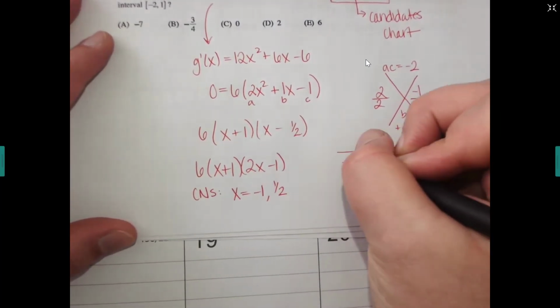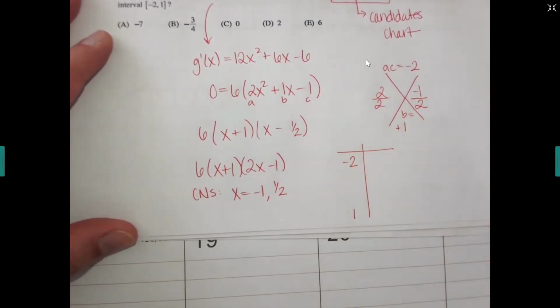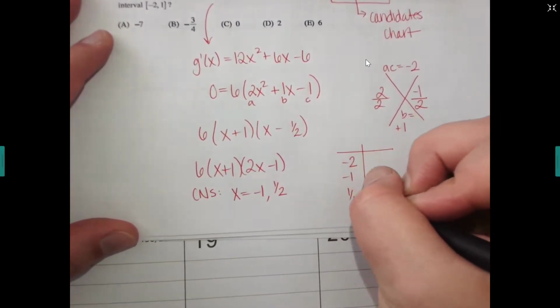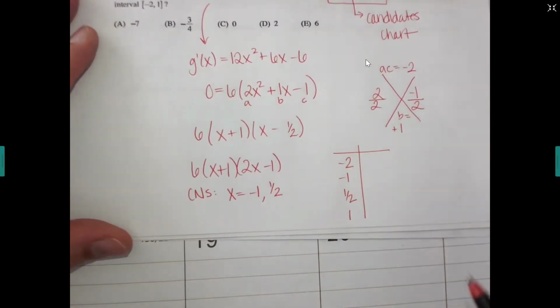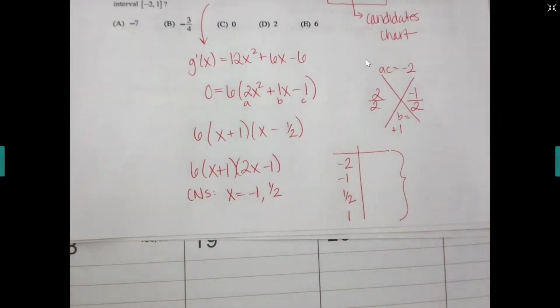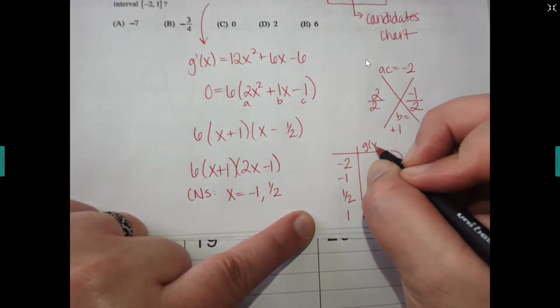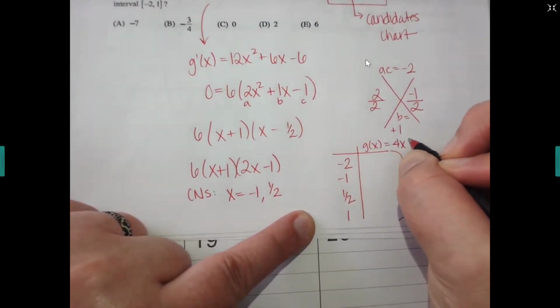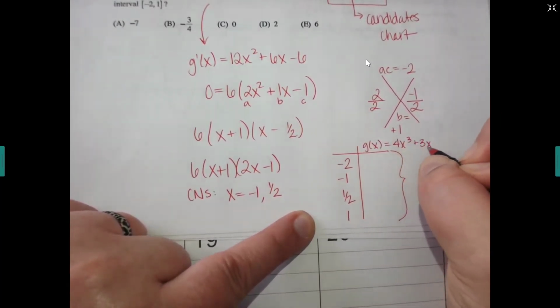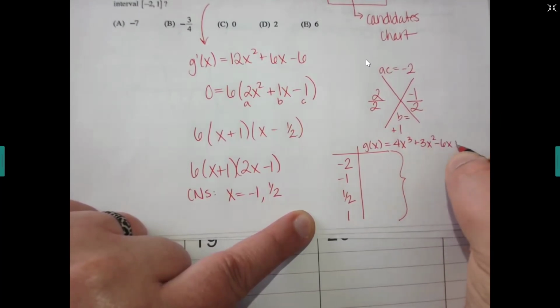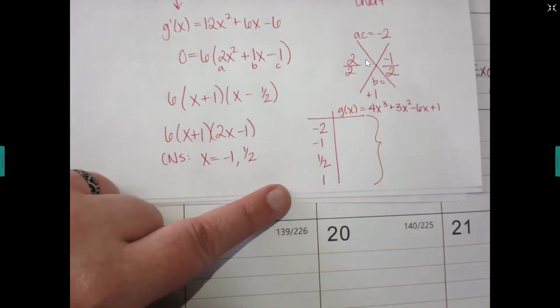The endpoints. So -2 and 1, -1 and a half. Then you'll take each of those numbers one at a time, and where are you plugging them back into? The original. Very good. So my g of x here is 4x cubed plus 3x squared minus 6x plus 1.